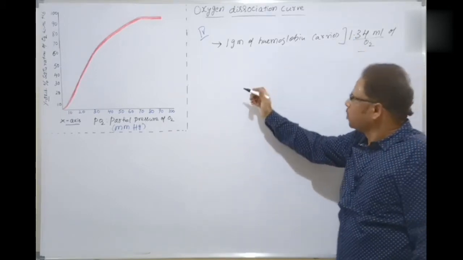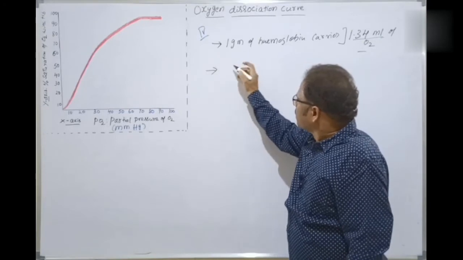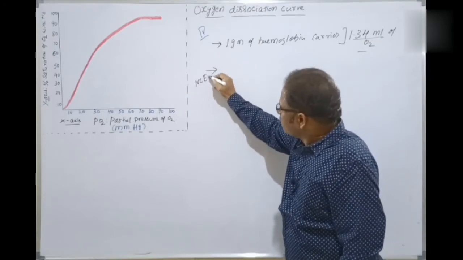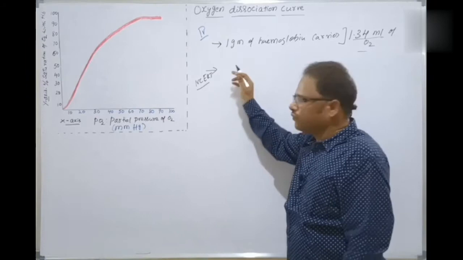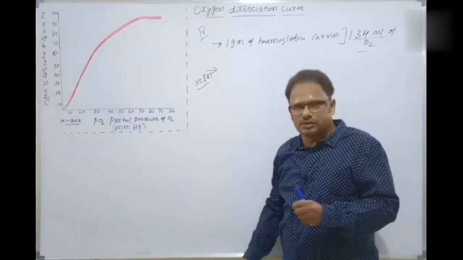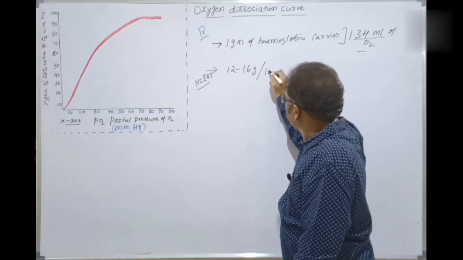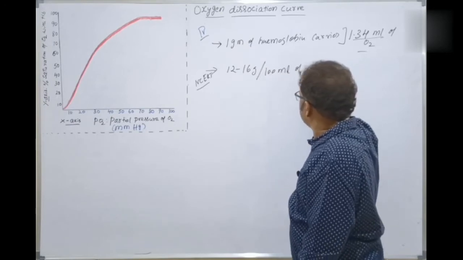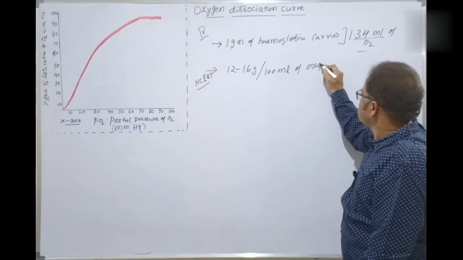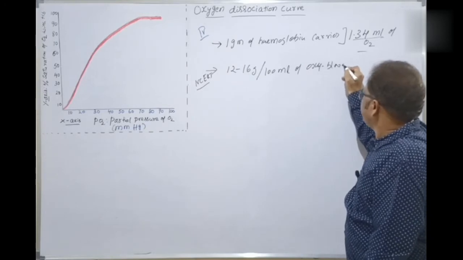That's the first point. Second point. In NCERT, the standard value of hemoglobin in humans is given as 12 to 16 grams per 100 ml of oxygenated blood. This is the standard value given in NCERT.